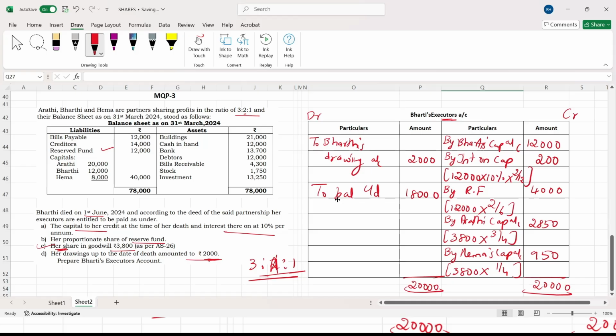Hope I've tried my best to make you people understand this death of a partner problem. It is a compulsory problem. We have solved all the model question paper problems. Today again I'll upload a video on the previous year's 2024 annual examination question paper problem. In that also they've asked the executor's account only. Please do prepare well for your exam. Okay. Thank you.